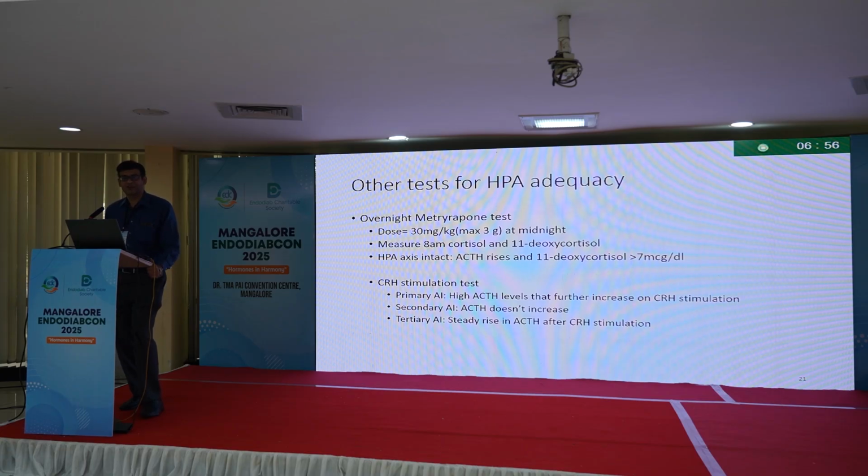test. Because once you inject CRH, ACTH, which is already high in primary adrenal insufficiency, will become higher if you give CRH. In tertiary adrenal insufficiency, the ACTH will be low, but if you give CRH, it will rise. And in secondary adrenal insufficiency, the ACTH will just not respond to CRH, and that will prove that it's a pituitary adrenal insufficiency.